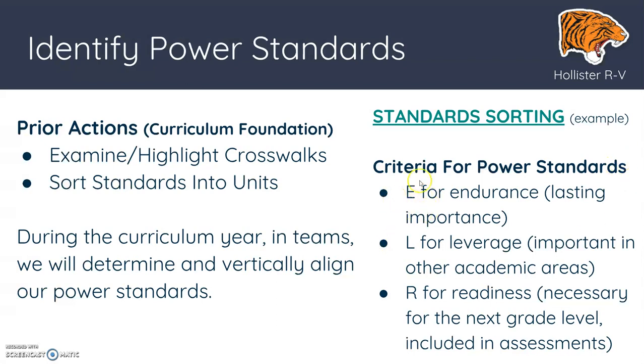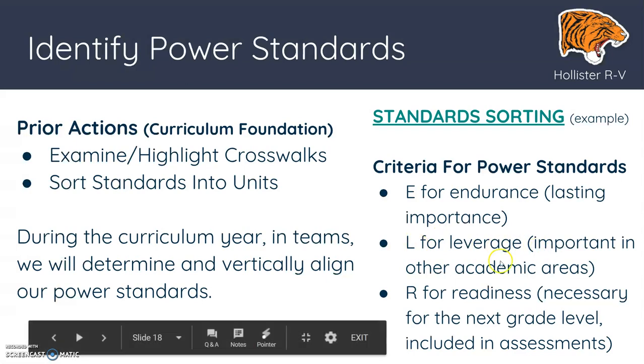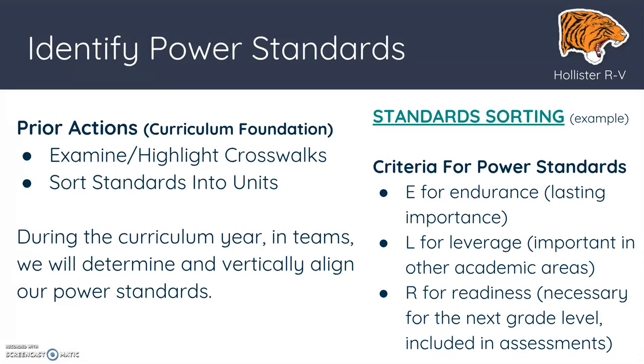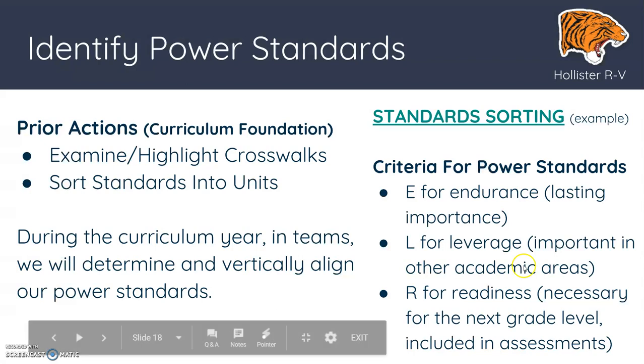So how we determine those standards: E for endurance, meaning it's a lasting importance. That's that life part. What's important for life? L is for leverage, important in other academic areas. Do I need to know this in math? Because it's also going to be important in science. Do I need to know this in ELA? Because I'm going to have to do this in the next few grade levels up.